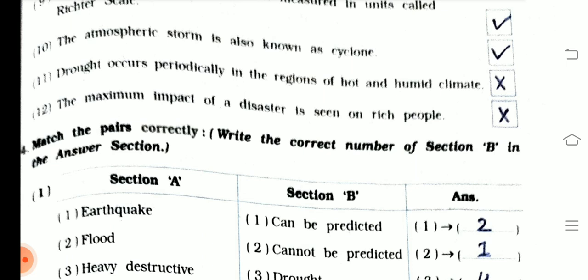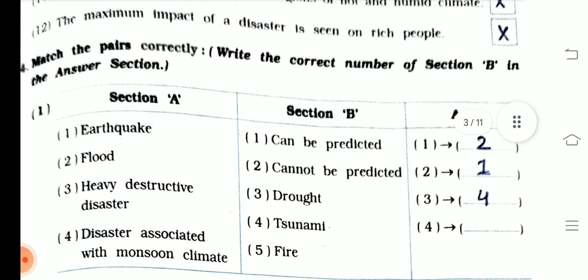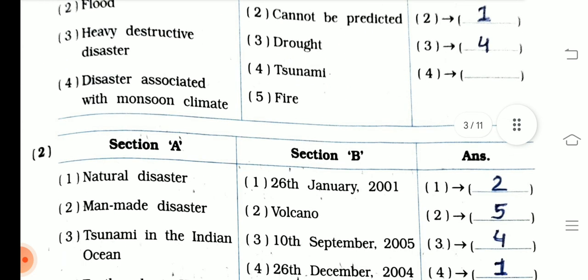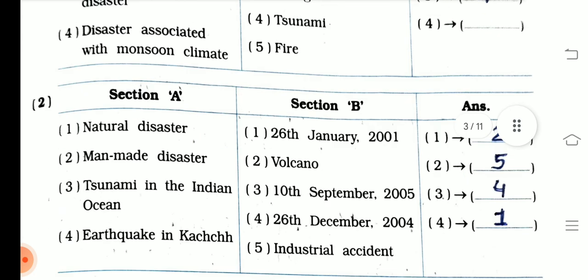Okay, the first match the pair, the answers are like this way: 2, 1, 4. And the fourth question is disaster associated with monsoon climate, its answer is the third one. Okay, dots. Then second match the pair, answers are 2, 5, 4 and 1.